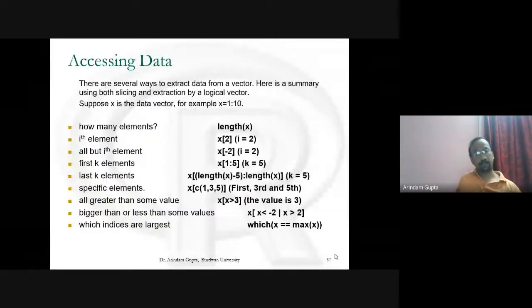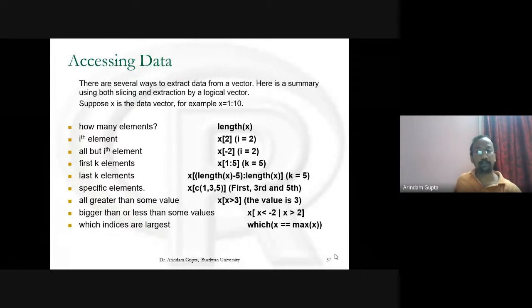Accessing data. There are several ways to extract data from a vector. It is very important for statistical analysis. Here is a summary using both slicing and extraction by a logical vector. Suppose X is the data vector. For example, X equal to 1:10. You do not know how many elements are there. Then you type length of X, and it returns how many elements.